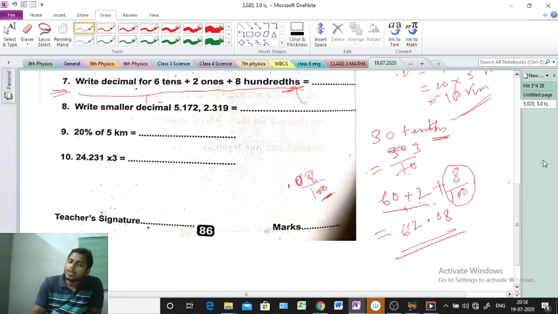Because a power of 10 is given in the denominator, and there are 2 zeros. For 2 zeros we need 2 digits. Clear? So we put 0, 8. After that the point will go, that means 0.08. So here the answer will be what? 62.08. Very important. So the answer will be 62 point.